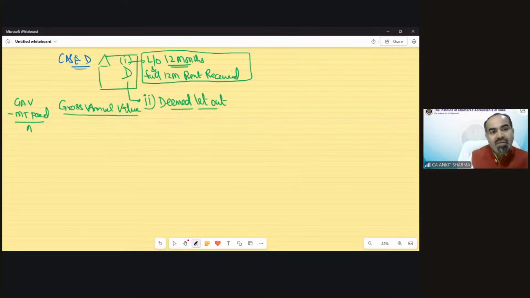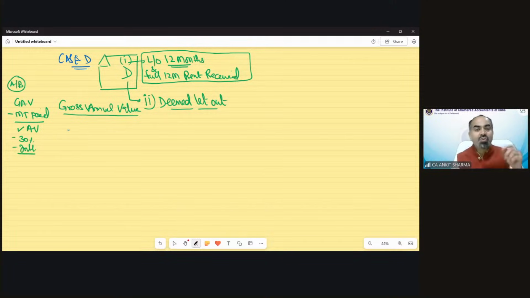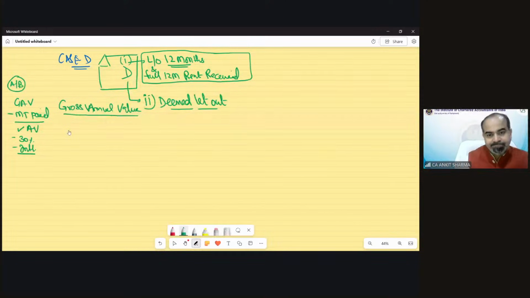Then we will have our annual value, then 30%, and then interest. So in case A or B, like self-occupied and vacant, we directly start from here. Annual value is always assumed nil, so we did not see what exactly GAV is. Now from case D, we have to understand how to calculate gross annual value. So there are 3 steps.